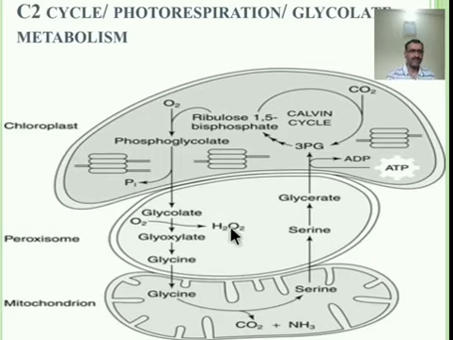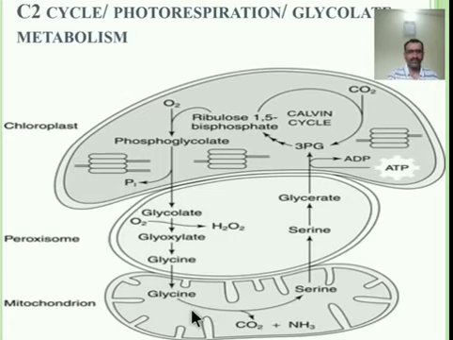By the catalyzed reaction, glyoxylate accepts an amino group from glutamate to form glycine. Glycine and serine are both amino acids. Glyoxylate produces the glycine with the help of the transaminase enzyme. Further, that glycine is now transported to the mitochondria for further chemical changes.